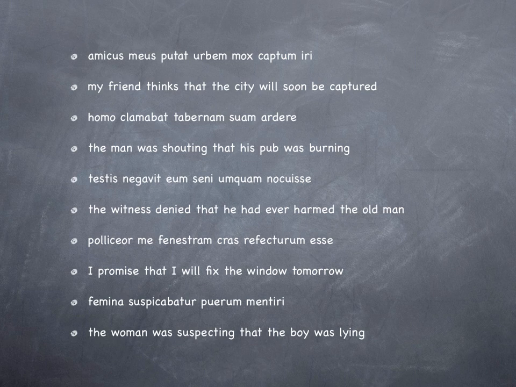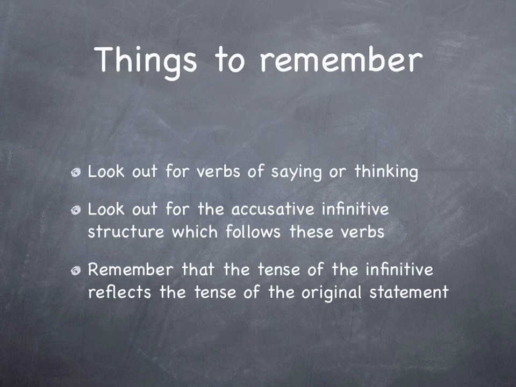And last of all, the woman was suspecting that the boy was lying. If we look at mentiri, we might well think, that doesn't look to me like it is an infinitive. It is, of course, a deponent infinitive, so it looks passive but is actually active. The woman was suspecting that the boy was lying, so presumably she was suspecting at that time that he was lying. Not that he had lied the day before. That would be the perfect infinitive of the deponent verb, so it would be perfect passive looking but would actually be perfect active. This is present infinitive. The woman was suspecting that the boy was lying.